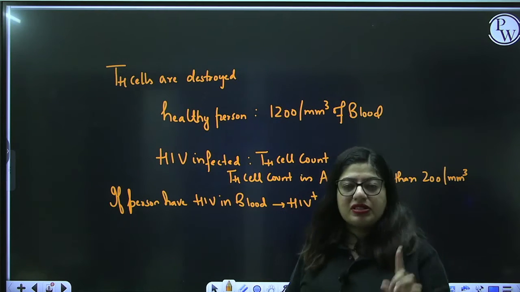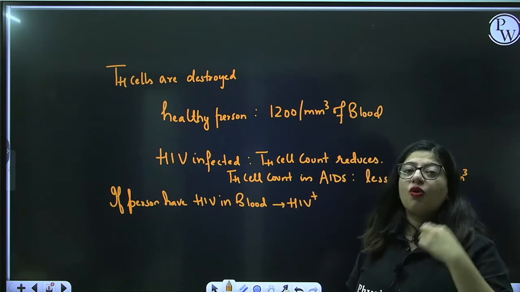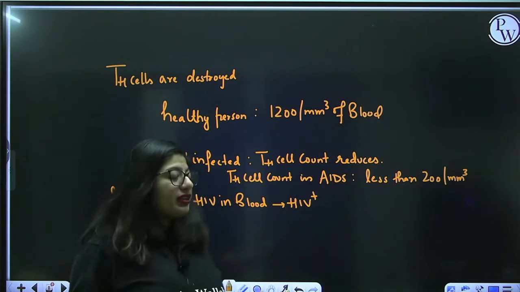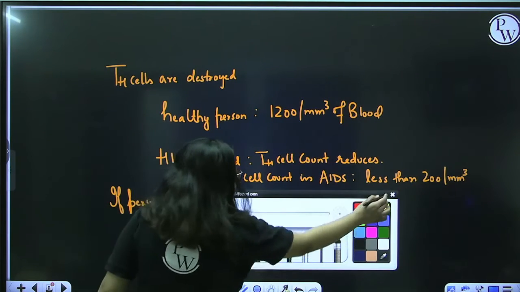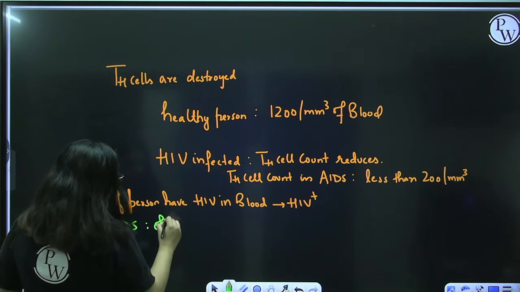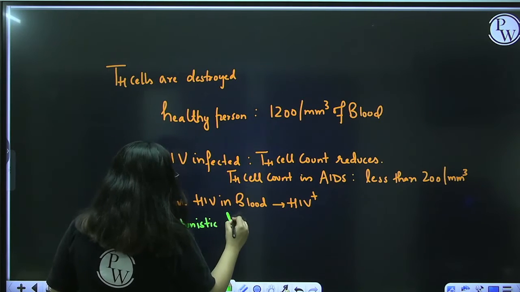But if a person shows symptoms, that means the T helper cell count is little less. Now, what diseases does that person get? We call these opportunistic diseases. So, in AIDS, the person gets opportunistic diseases.